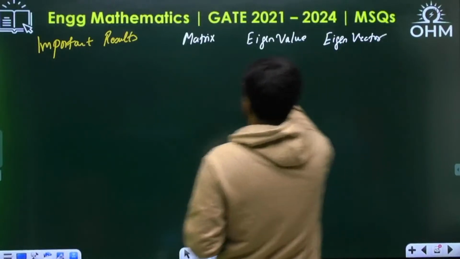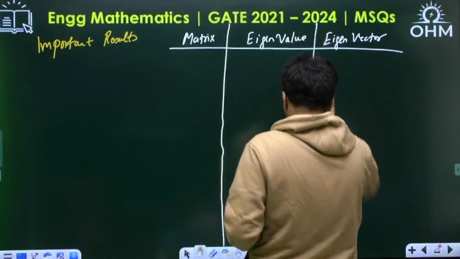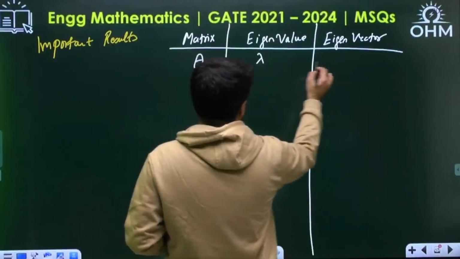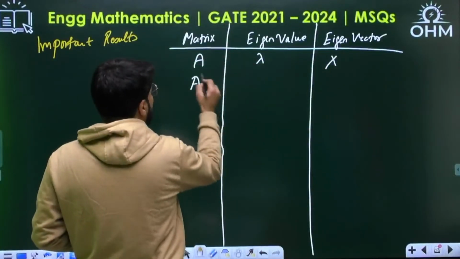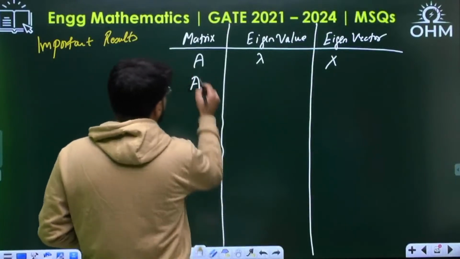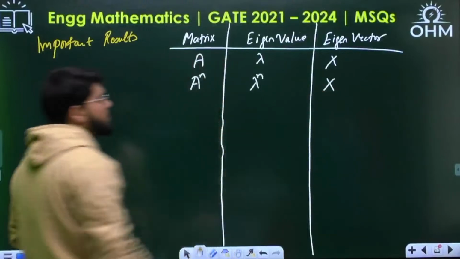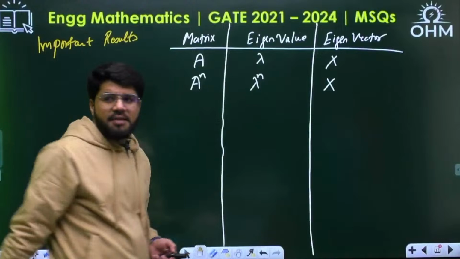This is actually an important result, so I'm writing the different cases out of it. Suppose A has eigenvalue lambda, eigenvector x. If you take A square, A cube or any A power n, the eigenvalue will be lambda power n, same eigenvector.